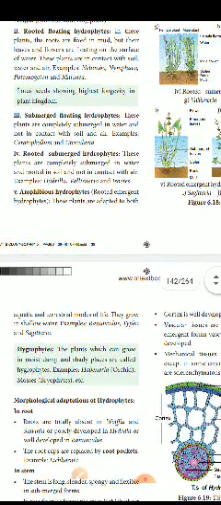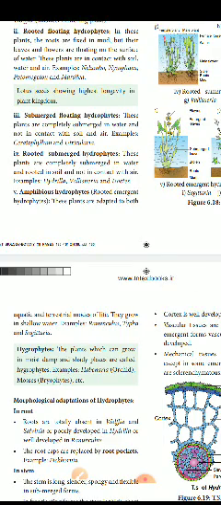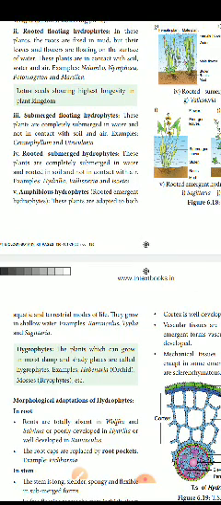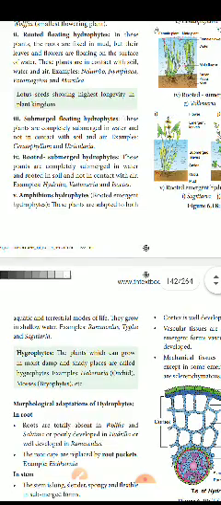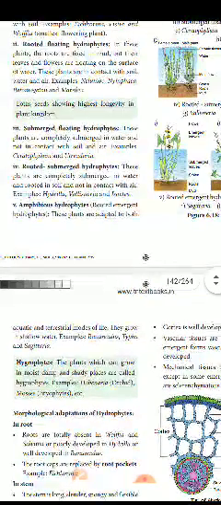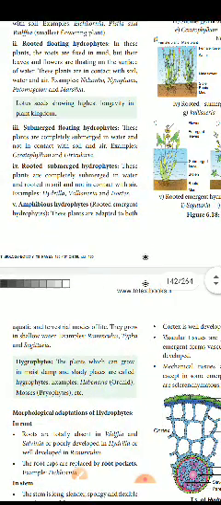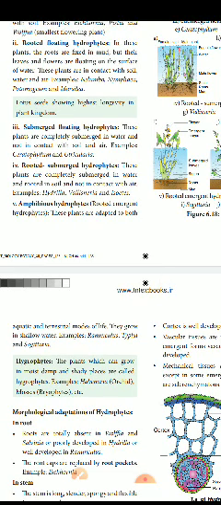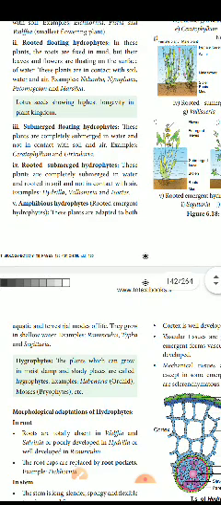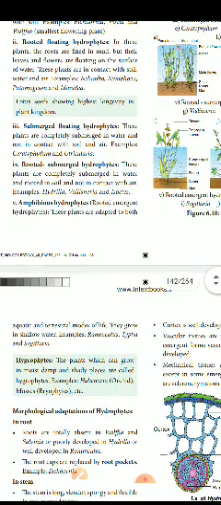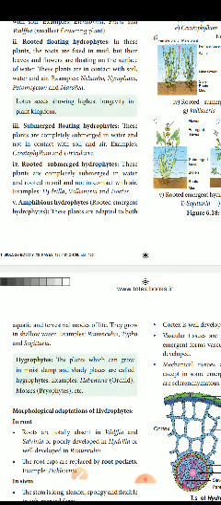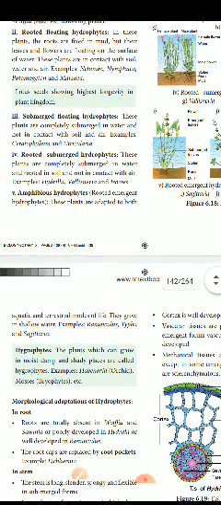Next, rooted submerged hydrophytes. These plants are completely submerged in water and rooted in soil, not in contact with air. So think about the difference. Rooted floating hydrophytes are in contact with water and air, and rooted submerged hydrophytes are not in contact with the air. That is very, very important. Note down this point. In each and every class, recorded class or live class, take notes. Without notes we can't study. Be careful. Everyone listen to the class very carefully.